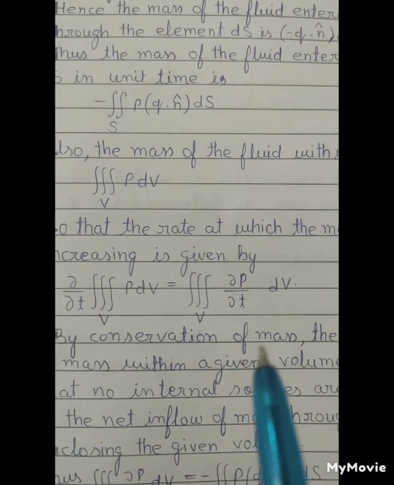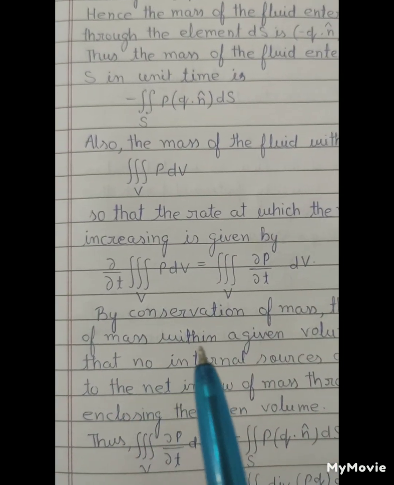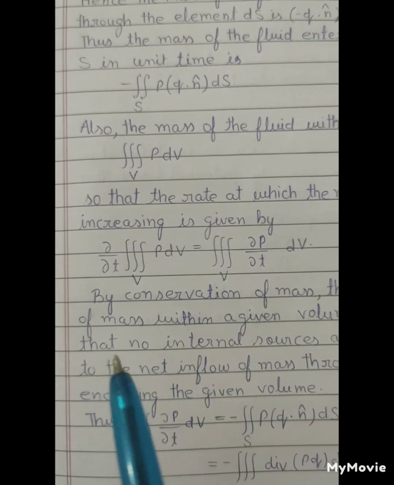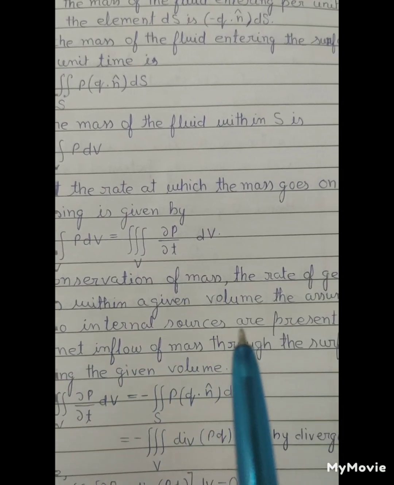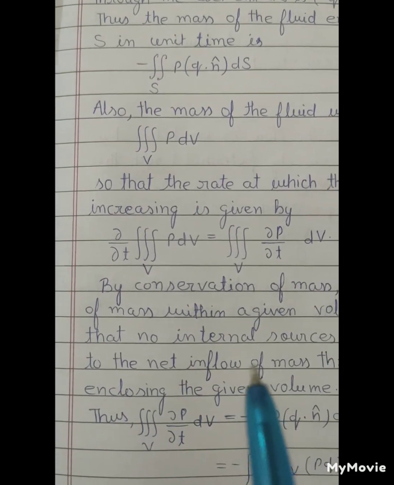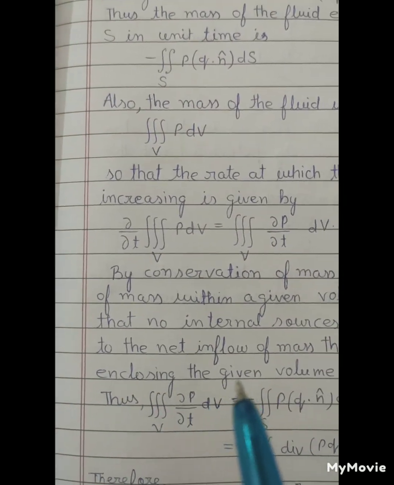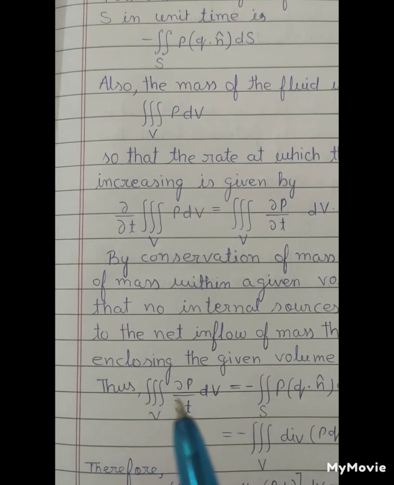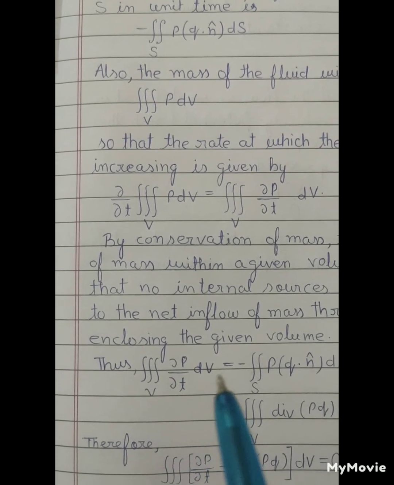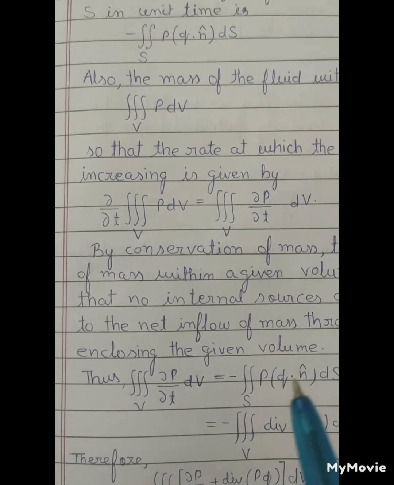By the conservation of mass, the rate of generation of mass within the given volume, assuming that no internal sources are present, equals the net inflow of mass through the surface enclosing the given volume. Thus the volume integral of d rho over dt equals minus the surface integral of rho q dot n cap